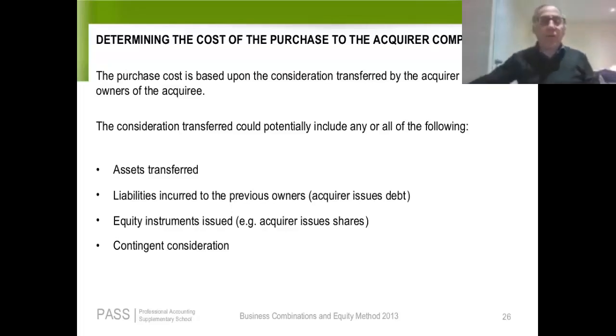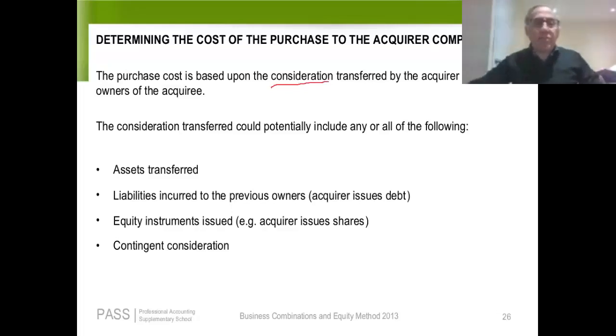Let's start off with determining the cost of purchase to the acquirer company. The purchase cost is based upon the consideration transferred by the acquirer to the owner of the acquiree. So we said before that in calculating goodwill, we always have to take into account the consideration paid, because we take the consideration paid plus the non-controlling interest, and then we subtract the net value of the assets of the sub in coming up with goodwill.